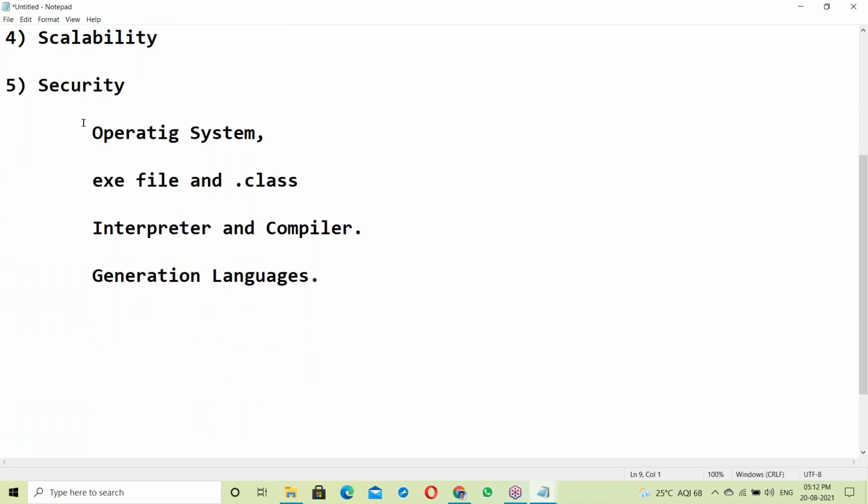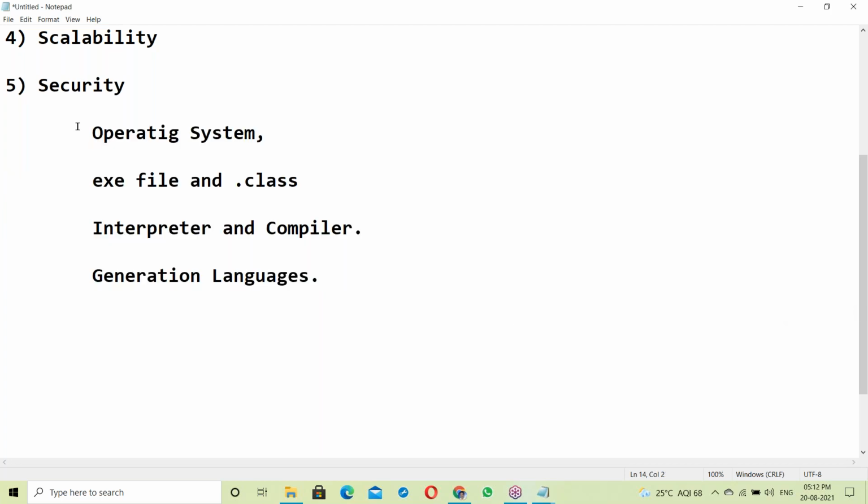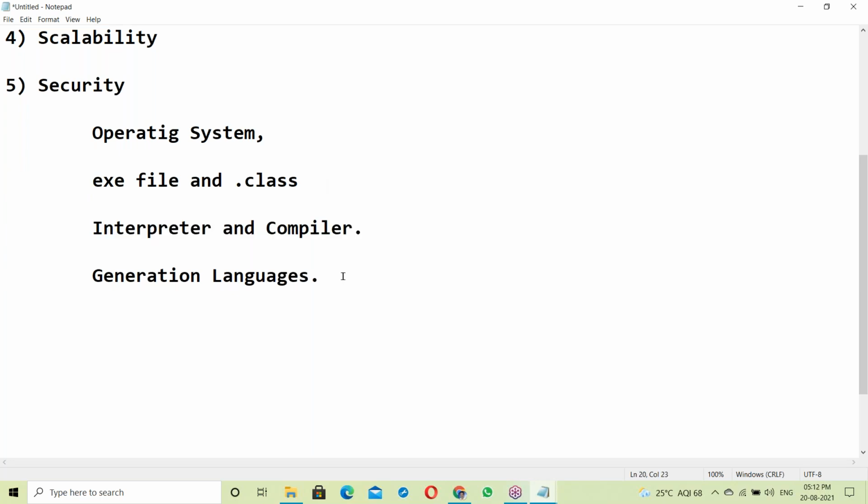So let us start with this. So what is OS? What is an exe file? What is a dot class file? What are interpreter and compiler? What is generation of language? All of these things we'll discuss one by one.